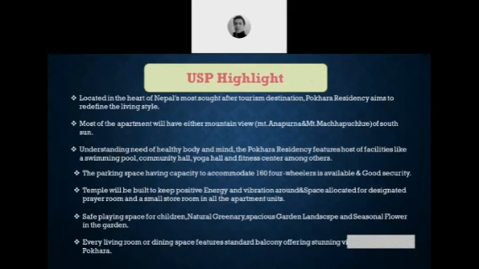Okay. This is the USP highlight of the project. It is located in the heart of Nepal, most south after the tourism destination, that is Pokhara. And most of the apartments will have either a mountain view like Mount Annapurna, Mount Machhapuchhre, south of the sun.